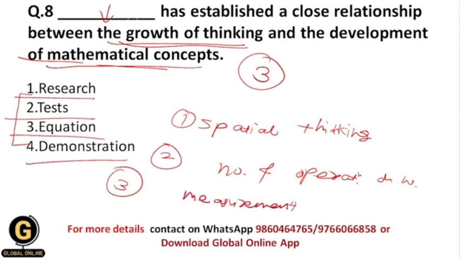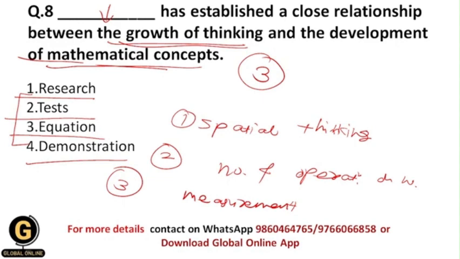So basically students, the children go from primary school towards higher secondary school. As they grow, their mathematical concepts also grow. So I mean to say that whenever children are in elementary school, the way they think and the way they solve mathematical concepts are interrelated with each other.